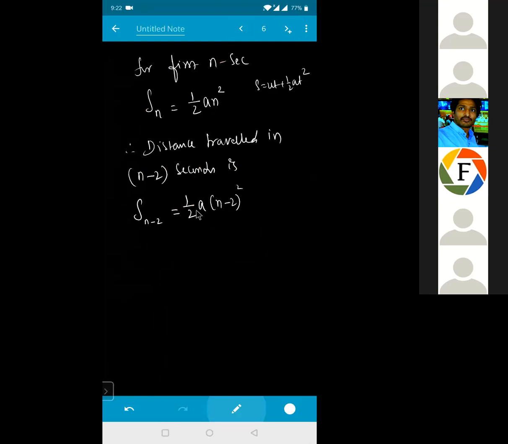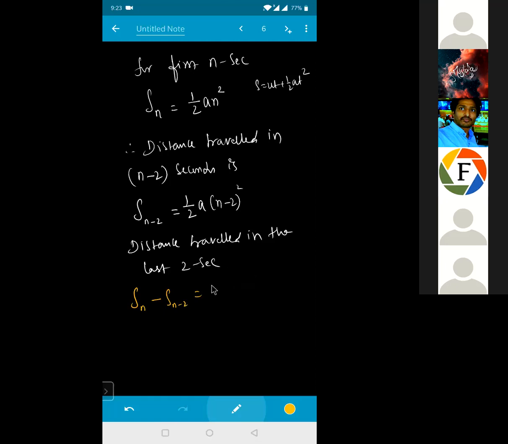Now distance traveled in the last 2 seconds will be equal to how much for me? See how I'm writing for this one. Total distance is Sn minus Sn minus 2. Because this is the distance in the first n seconds, and distance traveled in n minus 2 seconds is this much. So if I do total minus this one, I'll get the distance traveled in the last 2 seconds. Yes, sir. Isn't it?